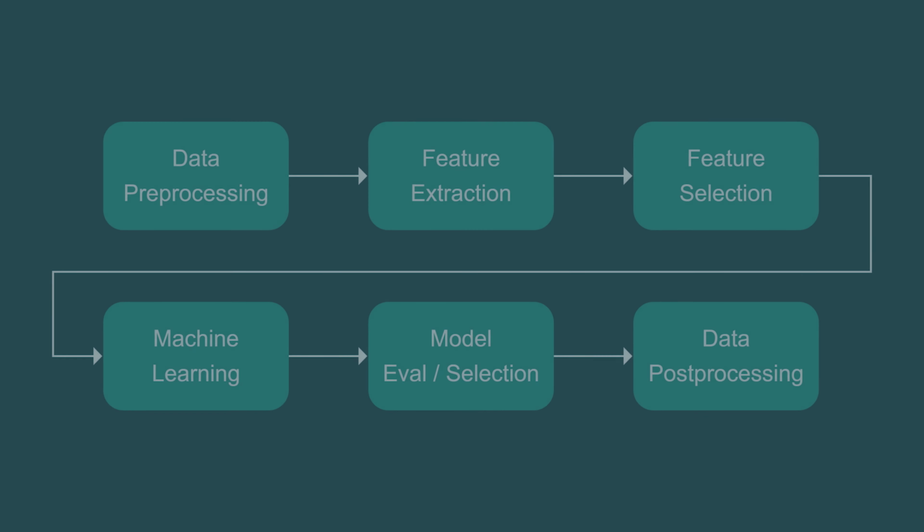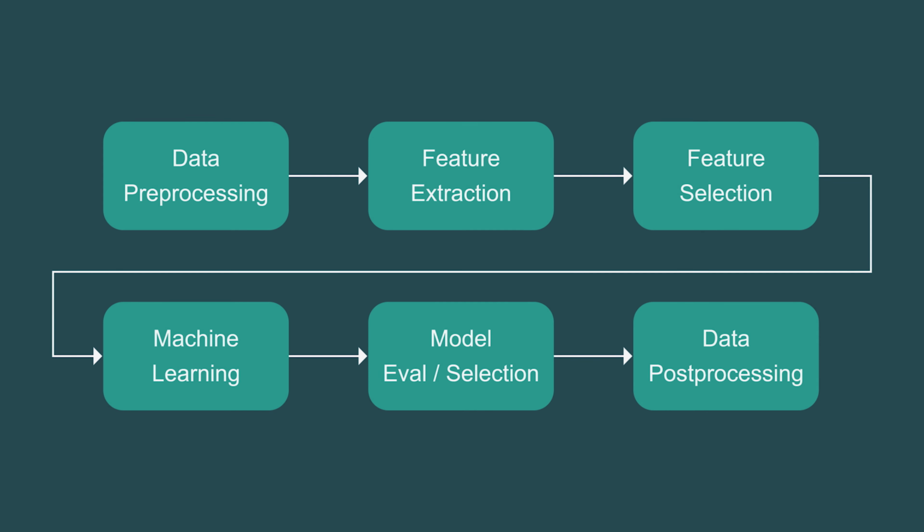To design a machine learning algorithm, one would go through what is called the machine learning design cycle. We first have the data pre-processing, where we clean up the data and fill out missing values. Then we have feature extraction, which is the combination of features that we collected. For example, if we collect data about people, the height and weight, then we can calculate the BMI score and get this as a new feature.